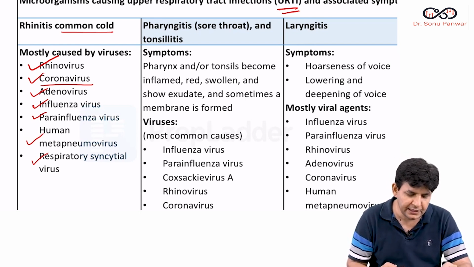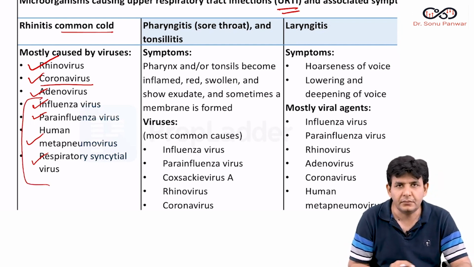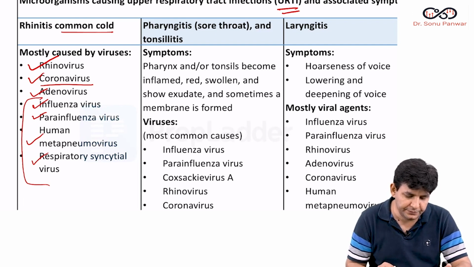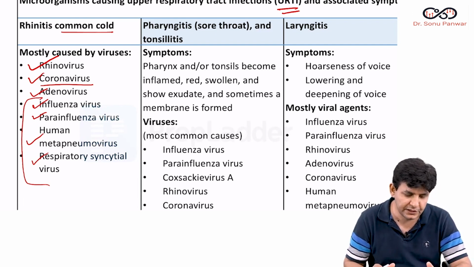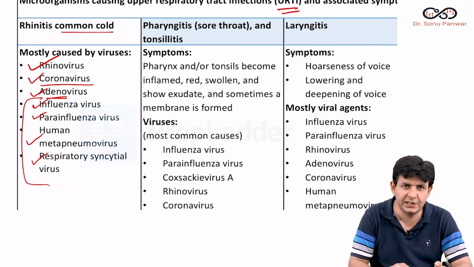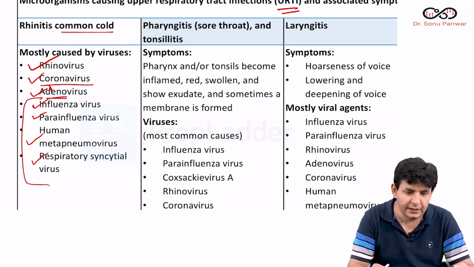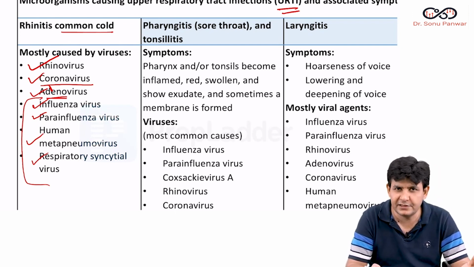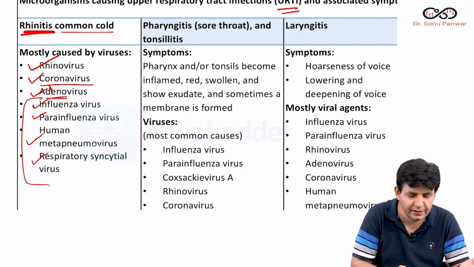Basically in this list, these are members of the Myxoviridae family, which have orthomyxo as well as paramyxo ones. Mainly they belong to that family. Along with that, adeno is a general fellow which infects everyone. Corona, yes, a lot of viruses in this group cause disease, and rhinovirus is the main one, which causes what? Rhinitis.